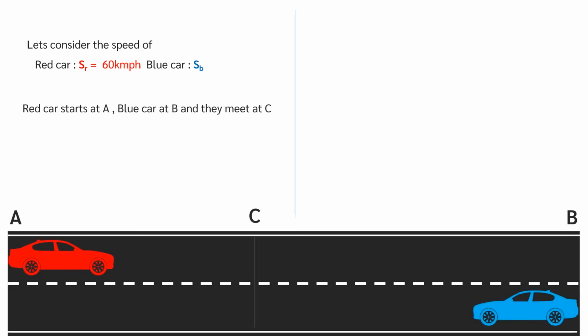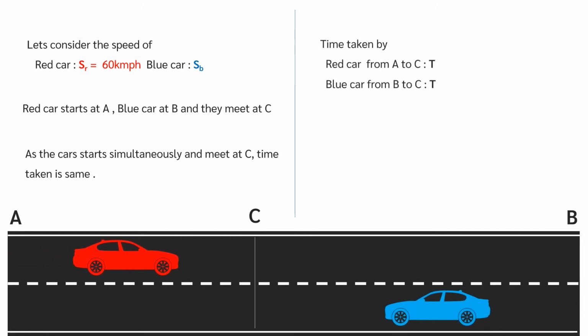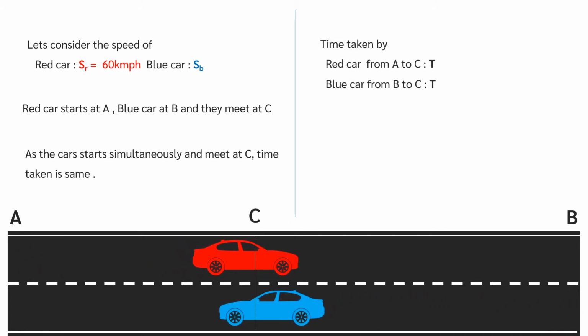Let's consider the speed of the red car as SR. This is equal to 60 km per hour. And speed of the blue car as SB. Red car starts at point A, and blue car starts at point B. Both the cars meet at point C at the same time. This means time taken by both the cars to reach point C is same. Time taken to cover distance between A and C by red car is equal to the time taken by blue car to cover distance from B to C. Let's consider this as T.